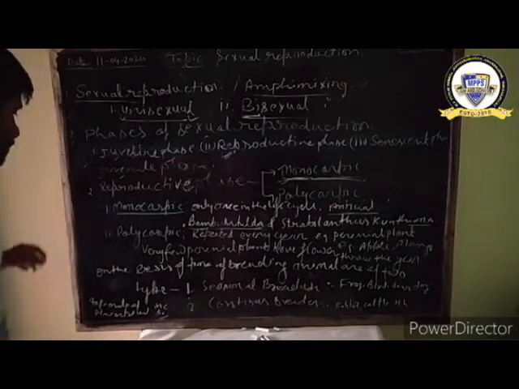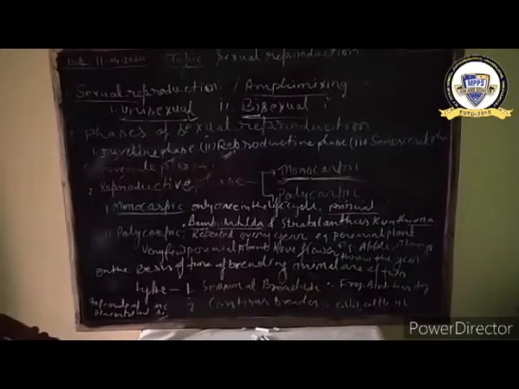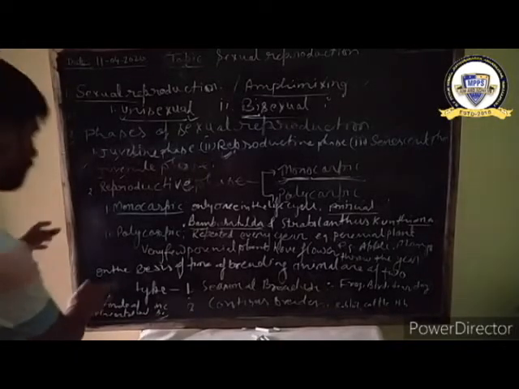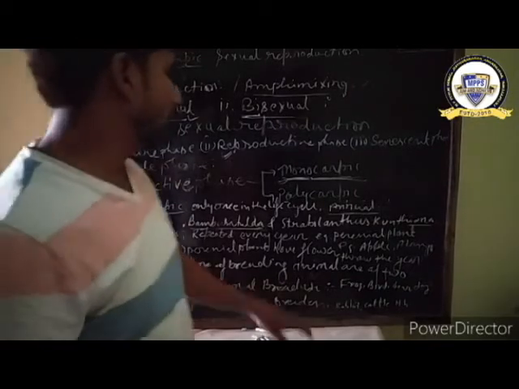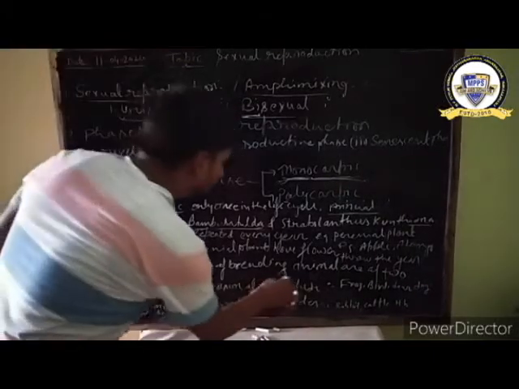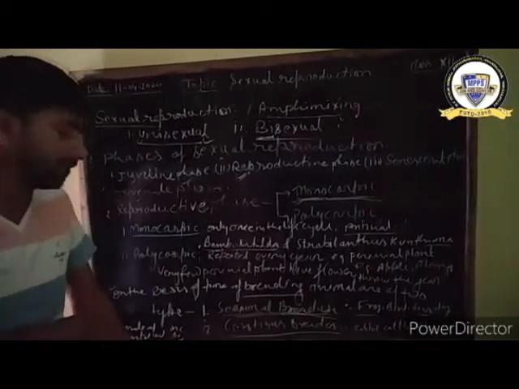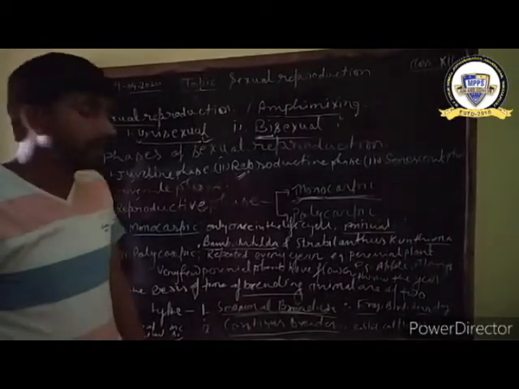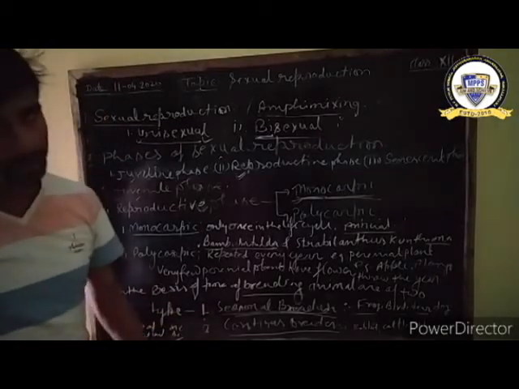Next point. On the basis of time of breeding, animals are of two types. On the basis of time of breeding, it means coitus, it means intersex. Organisms are of two types: seasonal breeder and continuous breeder.